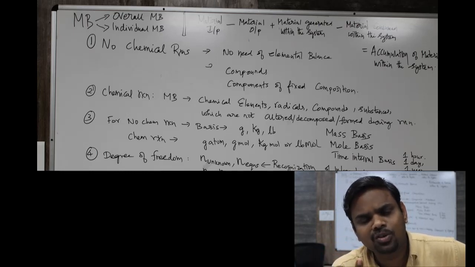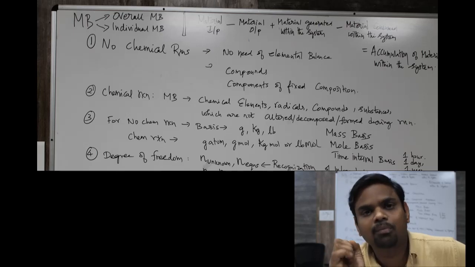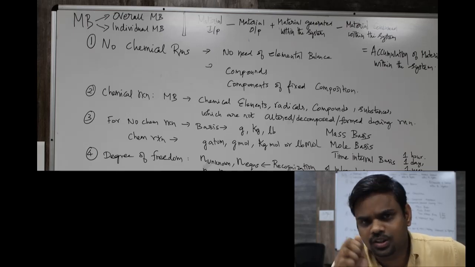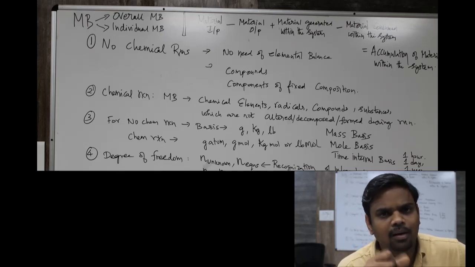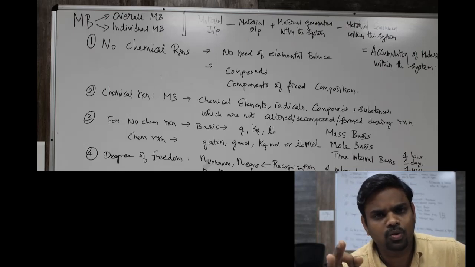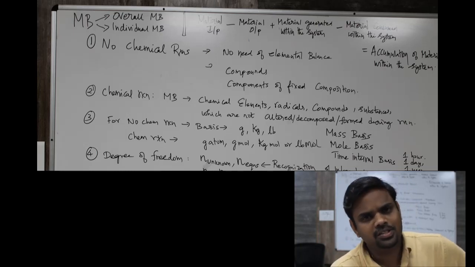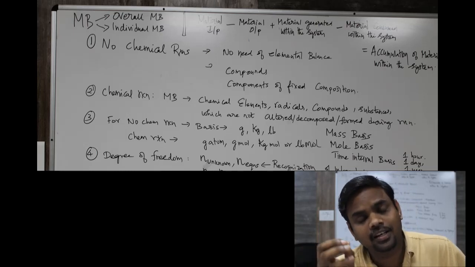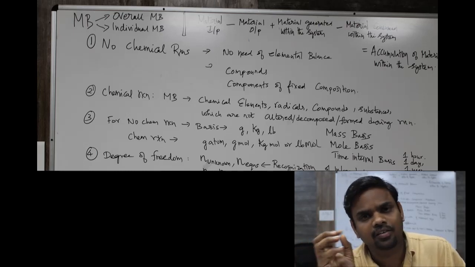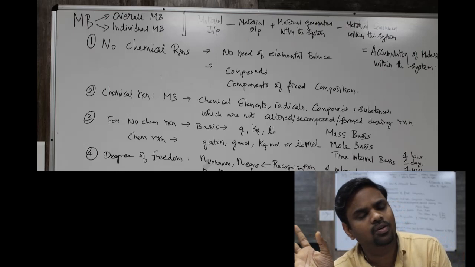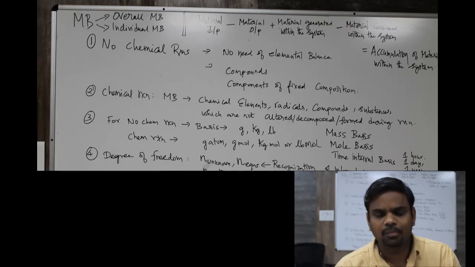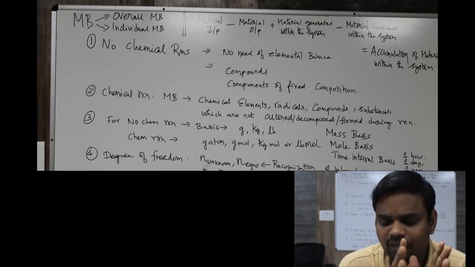So it can be gram moles, or kilogram moles, or pound moles also. That's not the issue. Gram moles, kilogram moles or pound moles, we can choose the basis. It can be based on the reactant, or it can be based on the product, feed stream or output stream. So the basis can be chosen according to our convenience.